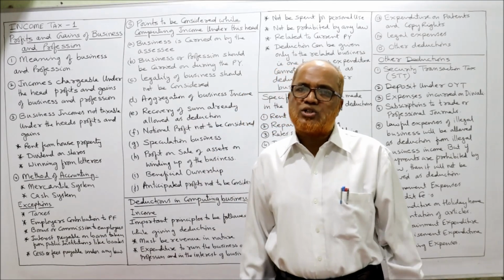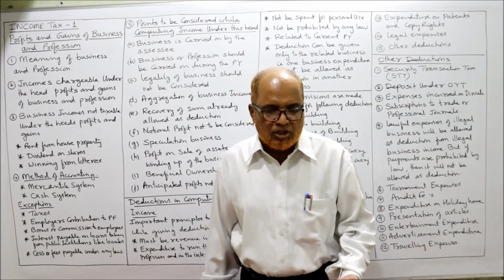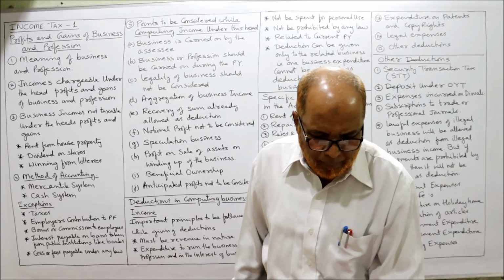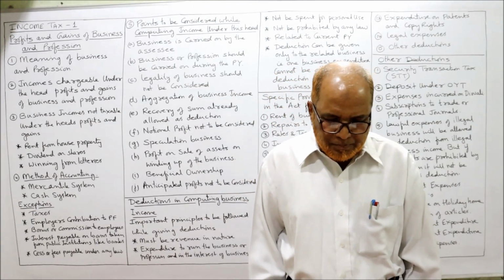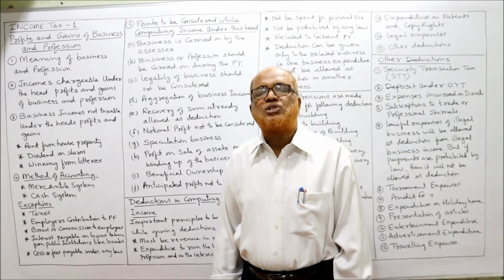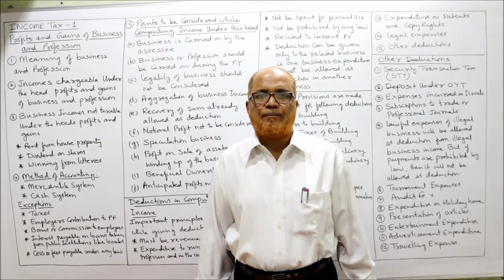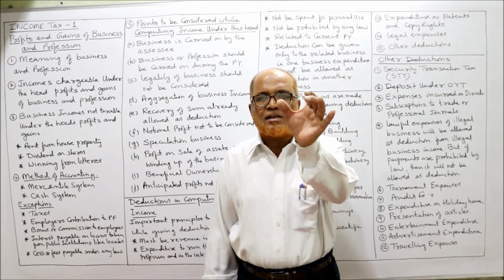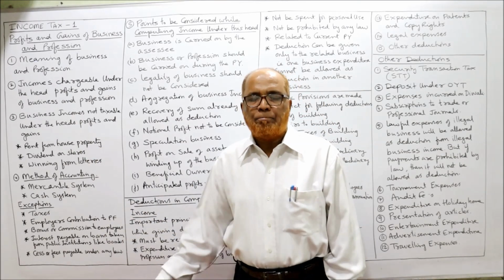The inclusive definition covers profits and gains or any compensation or payment received by any business, any income from speculation activities, and any interest from securities held as part of stock in trade. These are some of the examples which come under the head business and profession.